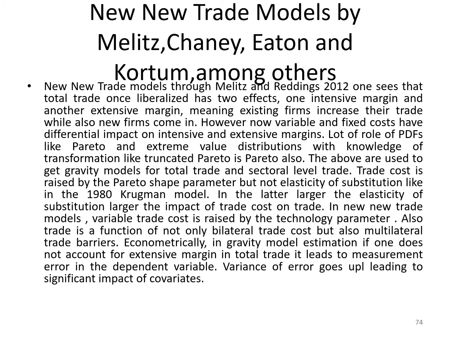There are, of course, new trade theories by Melitz, Chaney, Eaton, and Kortum, which talk about not only intensive margin but extensive margins. They take into account all these probability density functions in their analysis, be it the Pareto or the extreme value distributions.